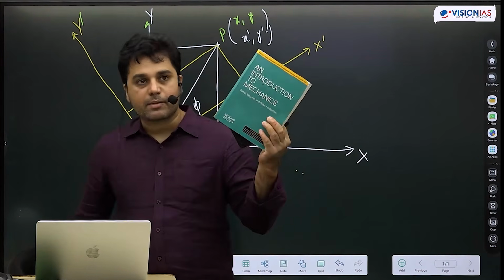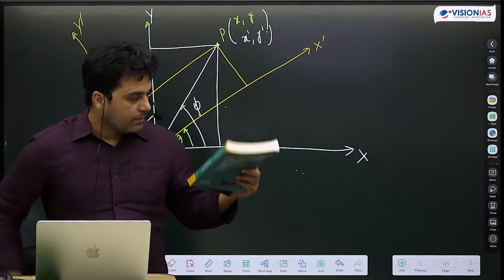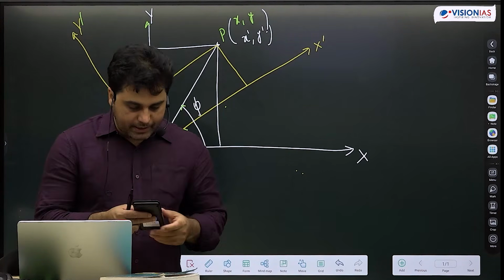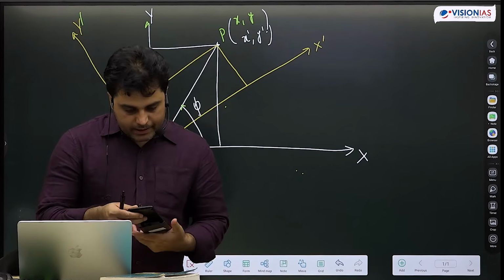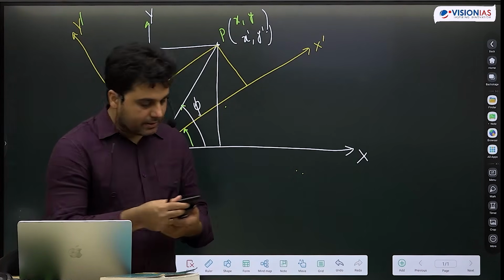Okay, so this is the textbook I was talking about, Introduction to Mechanics, Kleppner and Kolenkow. And I told you that in every class bring a calculator. So this is the calculator I use. This is Casio FX-991ES Plus. Let me write it down.